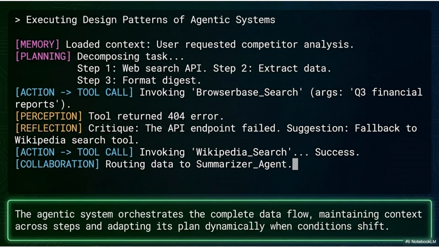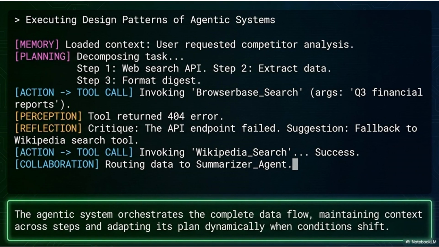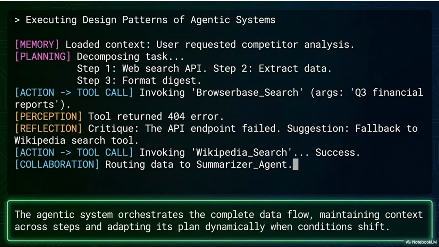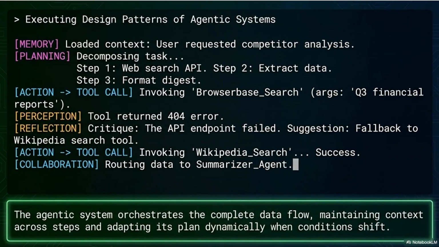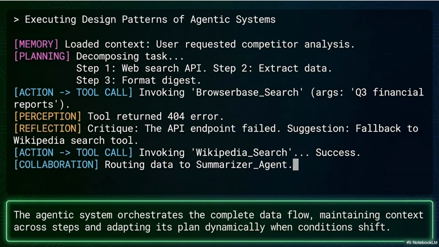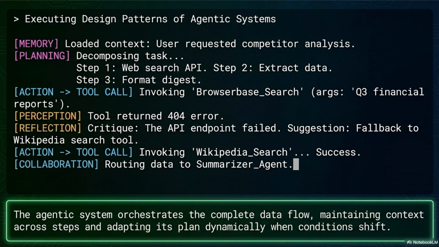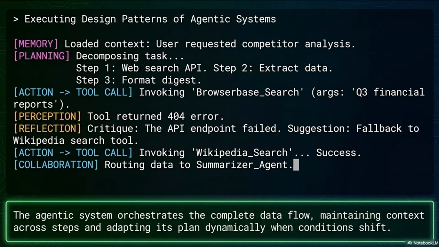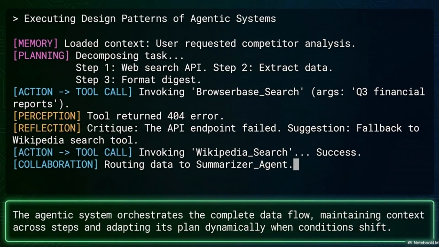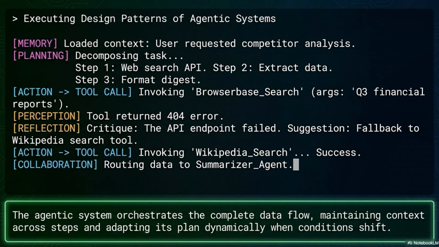Slide 4. Executing design patterns of agentic systems. This slide shows what a real agentic execution loop looks like in practice. The agent receives a user request. Run a competitor analysis. It loads memory, the context of what the user needs. It decomposes the task into steps, web search, data extraction, digest formatting. It invokes a tool, browser-based search with query Q3 financial reports.